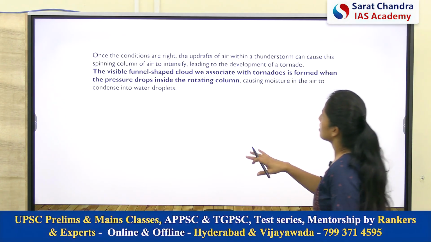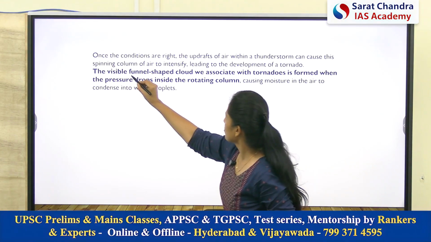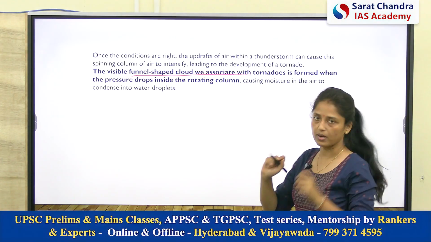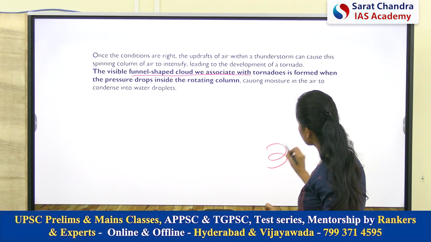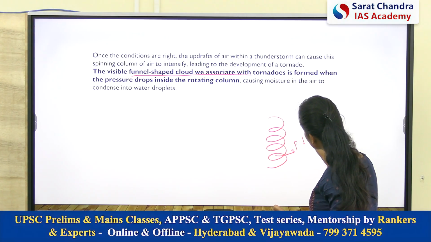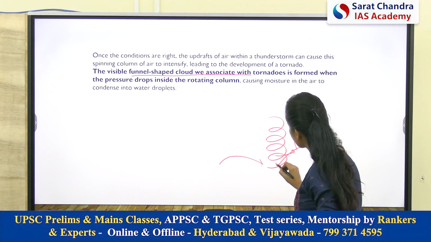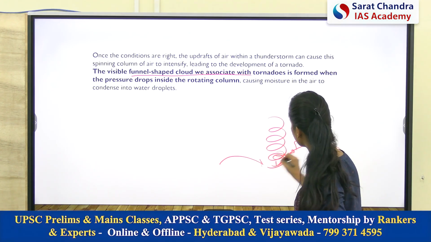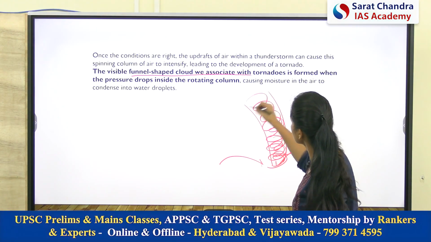Now, once all the conditions are favorable, a visible funnel shaped cloud will be formed. Why will a funnel shaped cloud be formed? Because as the rotation and updraft increase, the pressure here will reduce a lot, and because of this more and more air will try to come into this area, the speed will increase, and eventually a funnel appearance will be created.